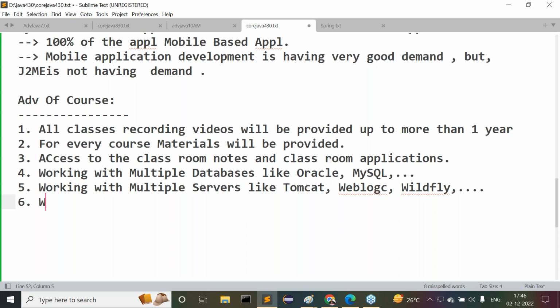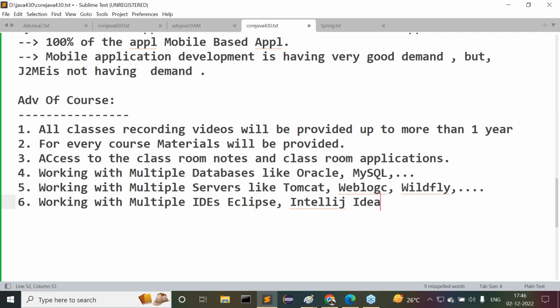Next one, after that, is working with multiple IDEs. It's not like normal Java programming development. Definitely we are going to see that all application development is going on with IDEs. What are the various IDEs we are going to use? Eclipse IDE. Next one is IntelliJ IDEA.